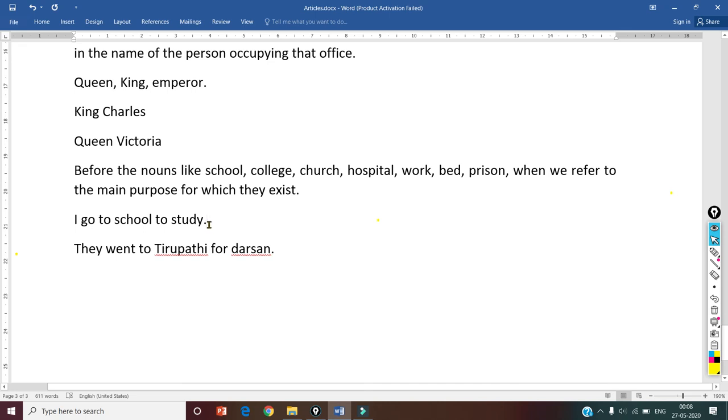They went to Tirupati for darshan. Okay, the main purpose for going to any pilgrimage is to see the god, to get the darshan of the god. In that case also we cannot use any article. Okay, I hope you understood the topic articles. Okay, what are the articles? Definite articles and indefinite articles. Definite article is known as the, and indefinite articles are a and an.